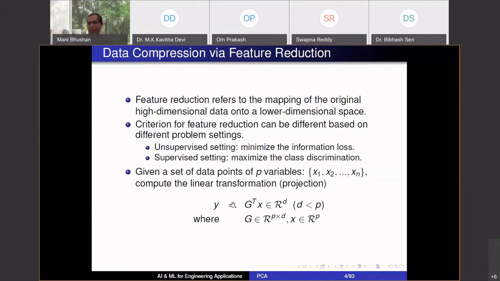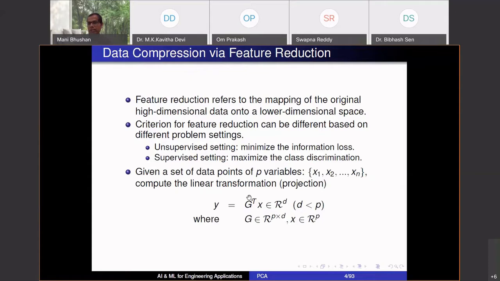What I am doing here at a very basic level, that's all it is really, I am constructing some new sensors y. So y1 is some g11 x1 plus g12 x2 and so on. Similarly, y2 is g21 x1 plus g22 x2 and so on. I have d such y's. Original sensors were p, the x vector was of length p, the y vector is of length d.